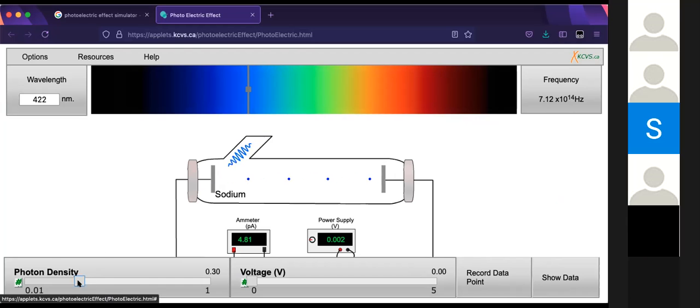So if I send more intense light, if I increase the photon density, what do you see has changed? The ammeter has gone up to 11. Yes, so the speed is the same, but the number of electrons has increased. That's why there's a lesser gap between the electrons. See, the photon density doesn't depend on the wavelength.